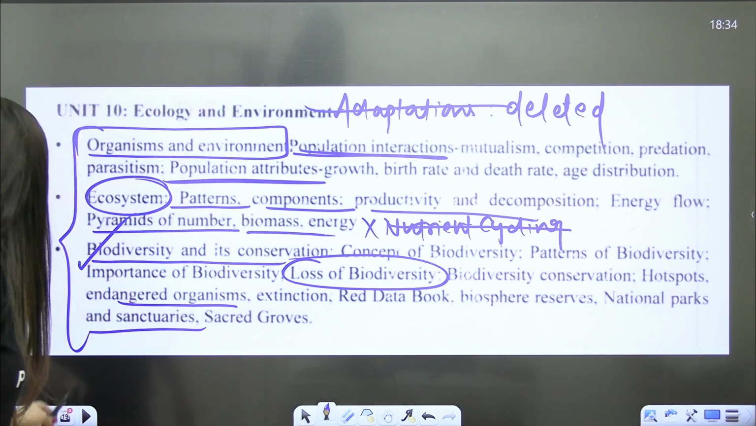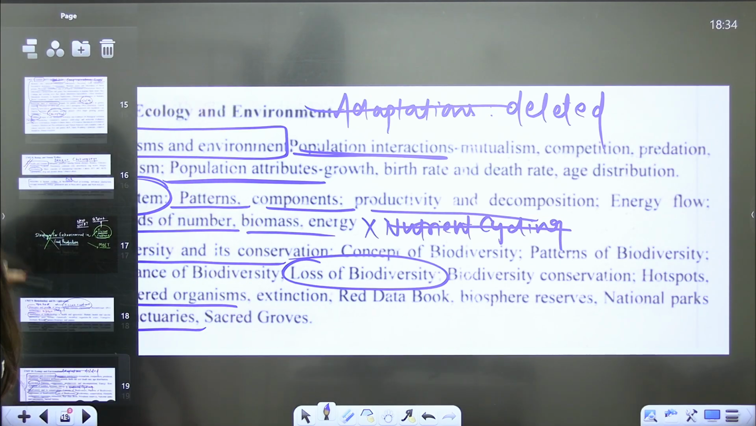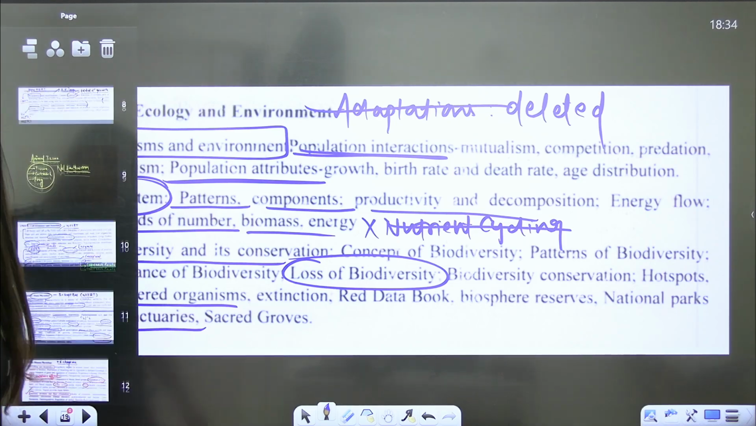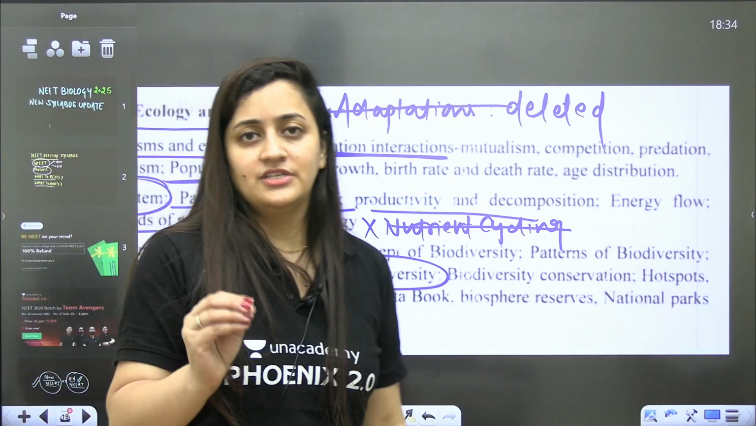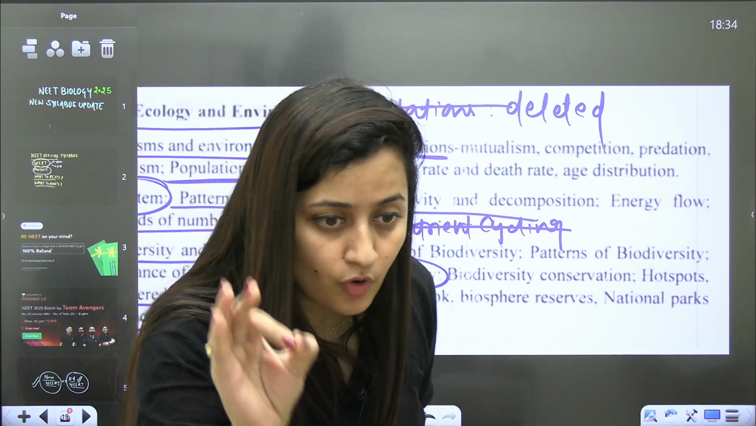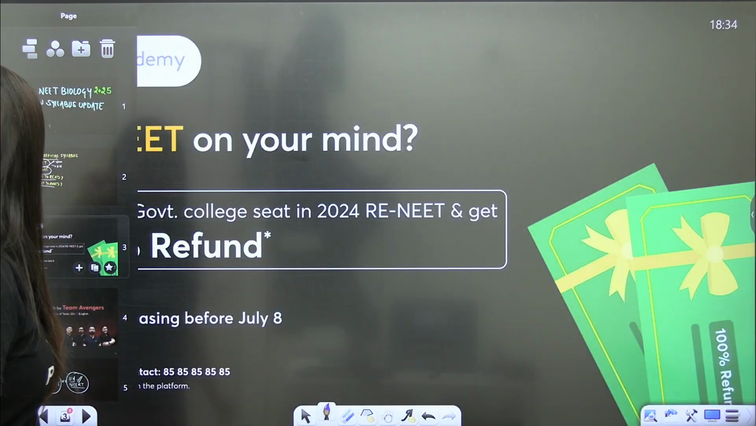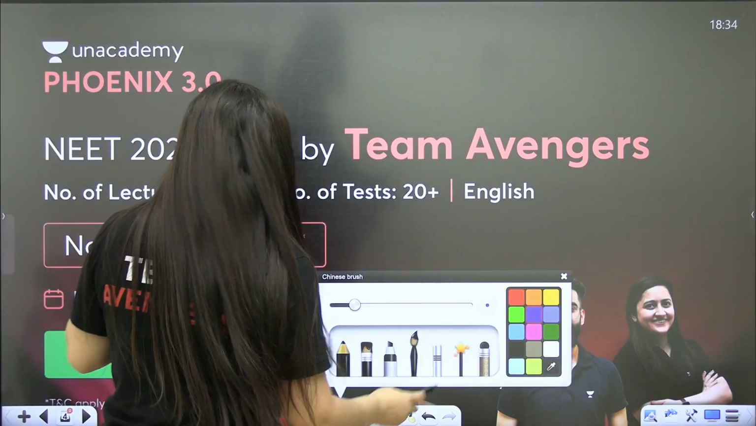So this is all about the syllabus of biology, and I have mentioned what to study, what not to study. So guys, in this way you have to complete your syllabus. Your main agenda should be to focus on the syllabus part. And see, this is what we have, and this is what we are offering you guys.